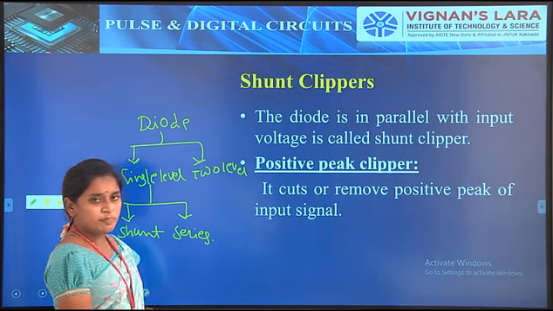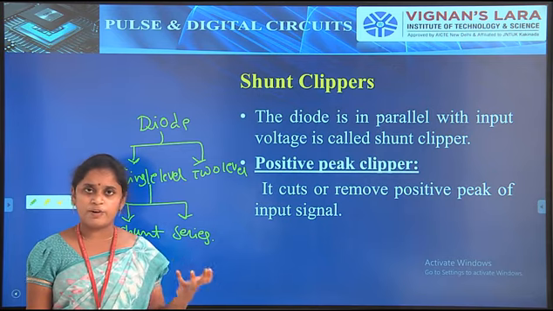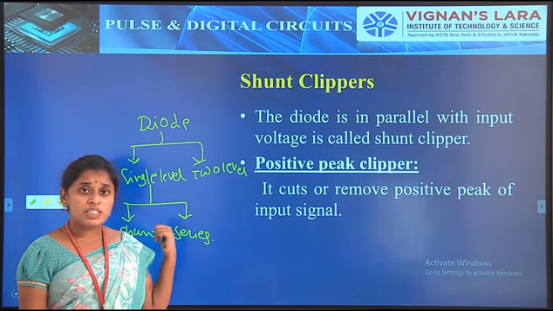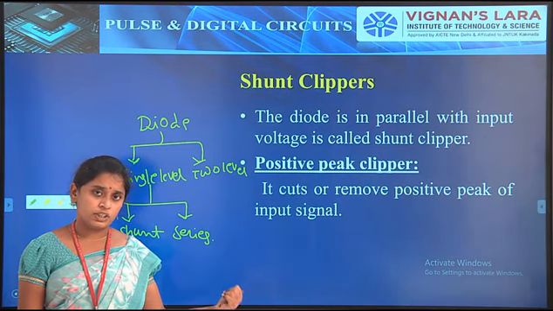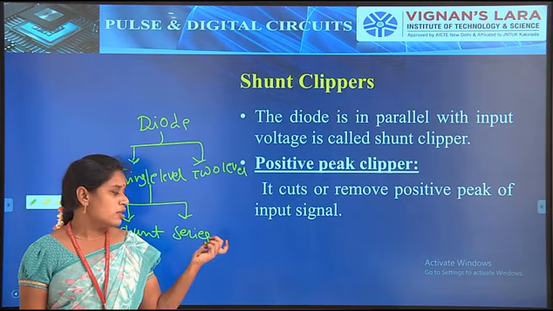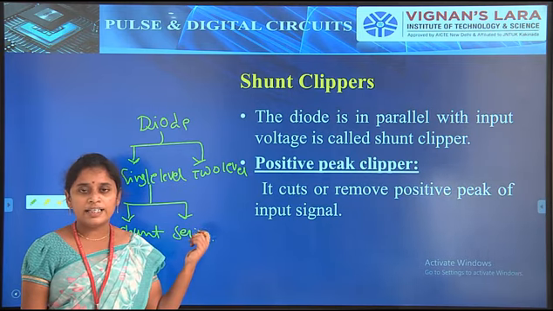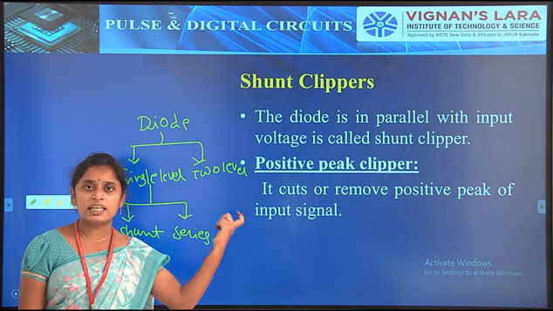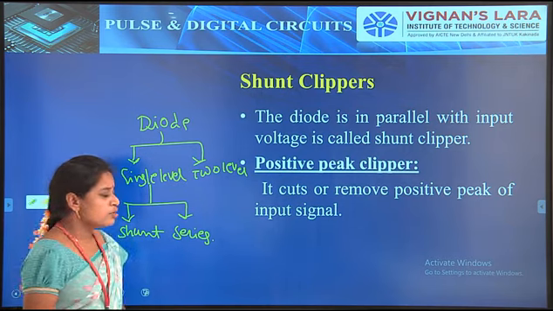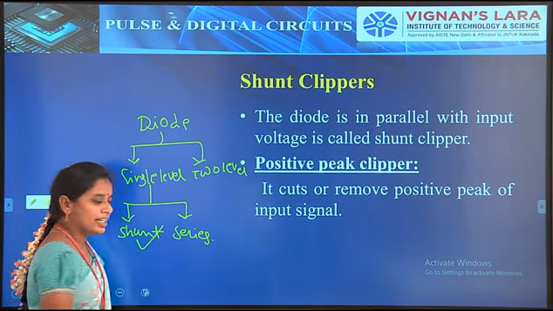Shunt is nothing but the diode. Here the diode plays a major role in the operation of clipping. A diode which is connected in parallel with the input, these types of clippers are known as shunt clippers. Coming to the series clipper, a diode which is connected in series with the input, these types of clippers are known as series clippers. In this class we discuss the shunt type clipper.